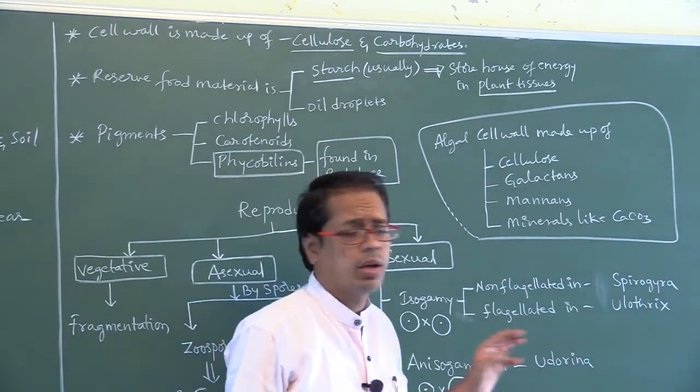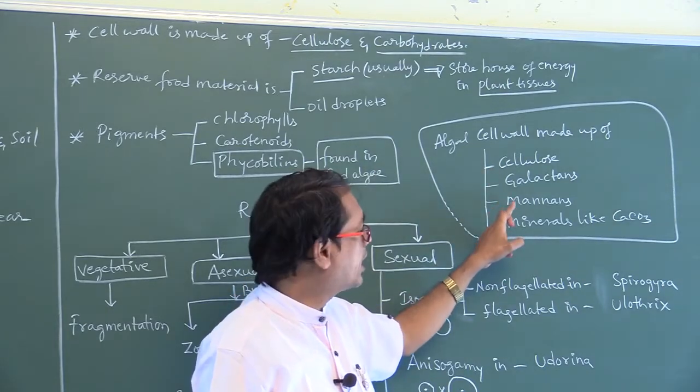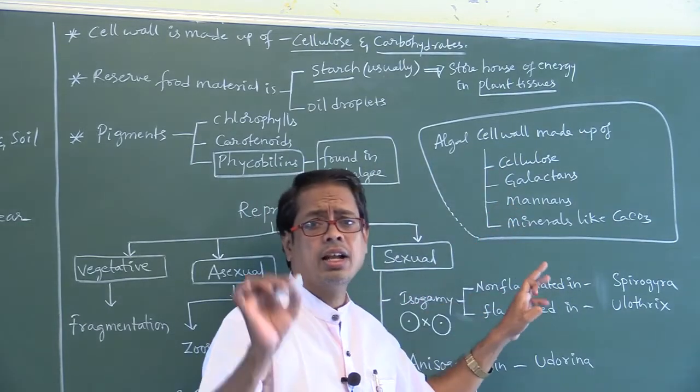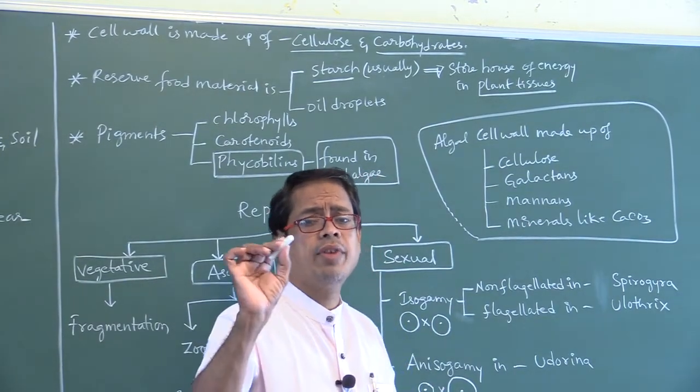Algal cell wall is made up of cellulose, galactans, mannans and minerals like calcium carbonate. This point will come in the unit of life lesson.